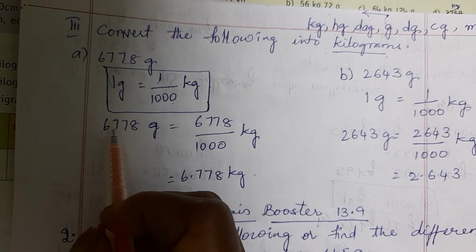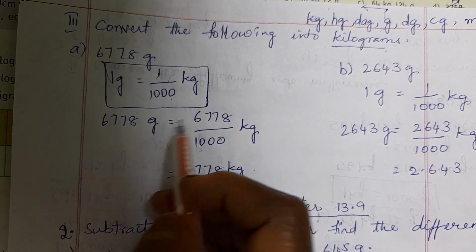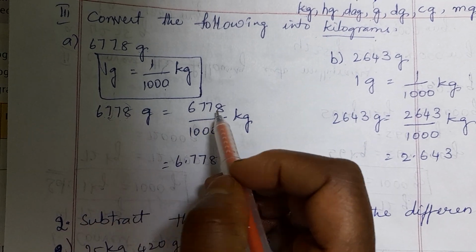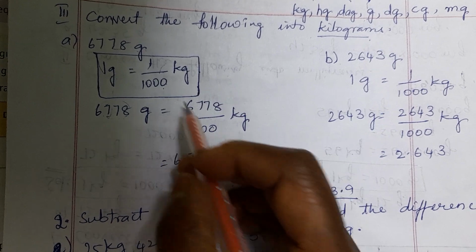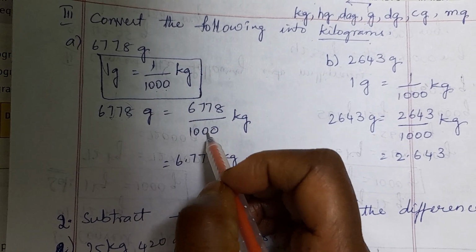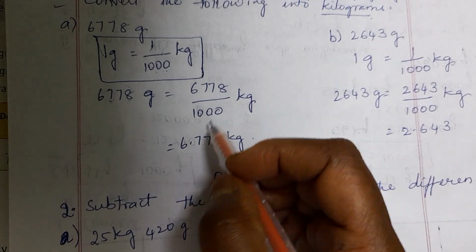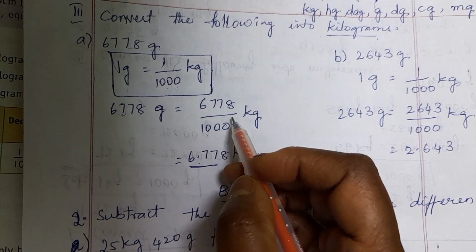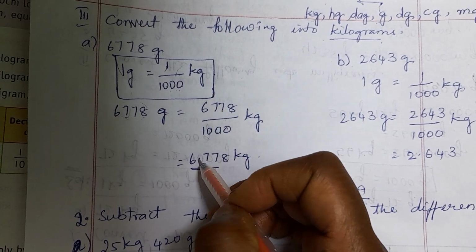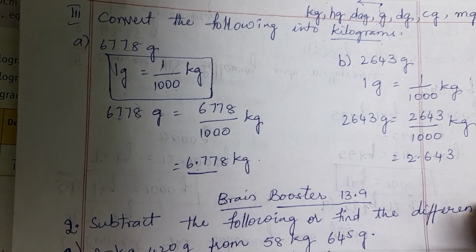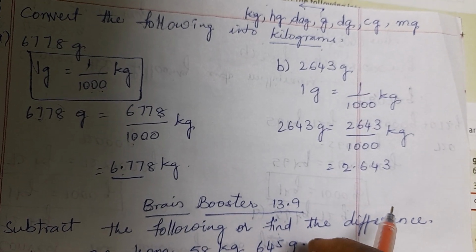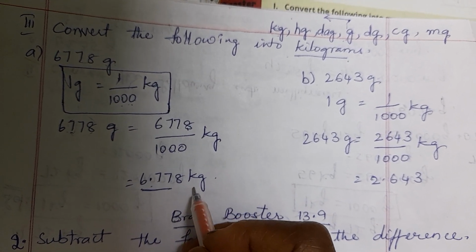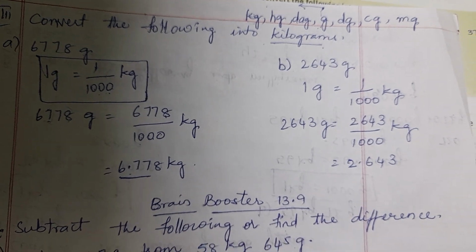Now we have 6,778 grams equals whatever is the number in grams, we have to keep it in the numerator, and we have 1000 in the denominator. So when the fraction is removed and written as a decimal number, how many zeros? 3 zeros. So after 3 digits, the point should come. That many kgs. That means it is nothing but 6 kg 778 grams. Okay, that is understood.